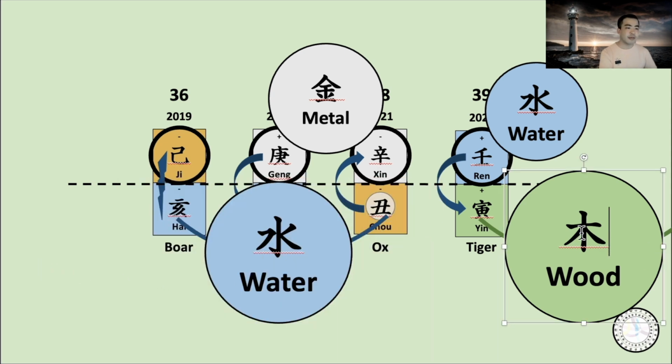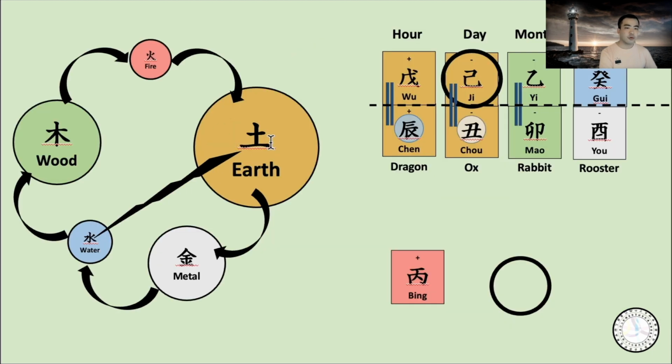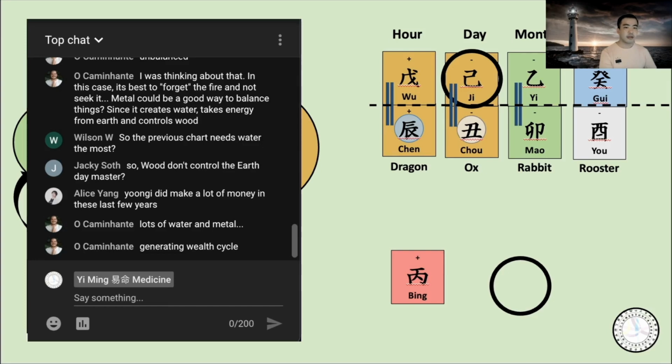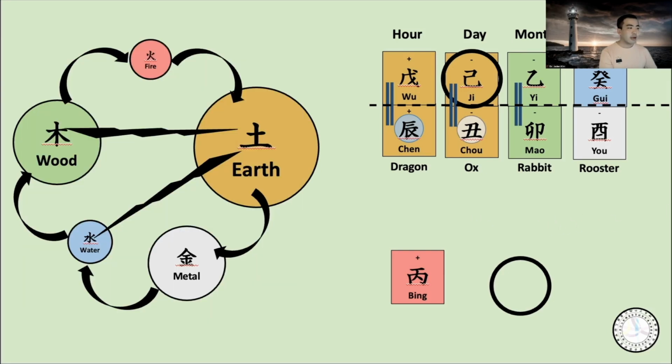And then control doesn't mean bad or good. For the strong chart, control is really good. Controlled by the element, or I control some element, that is both good for the strong chart. Strong chart always first wants to control, and the weak chart wants to get supported. That's right, generating wealth cycle. Yeah, that's right.